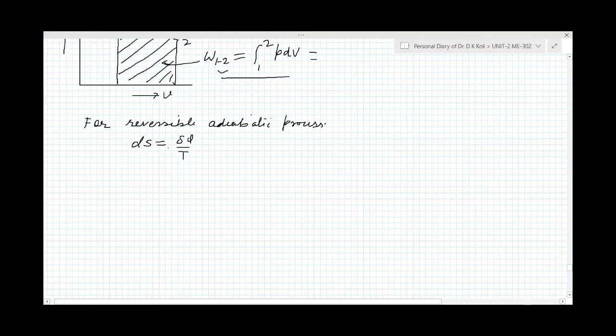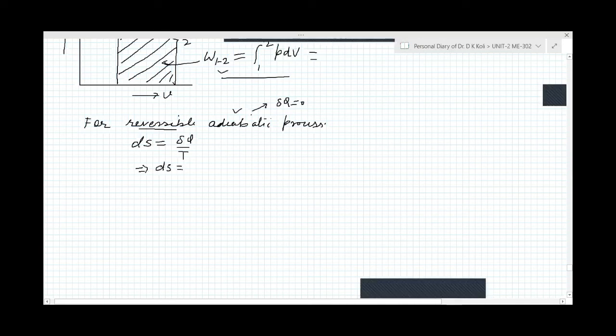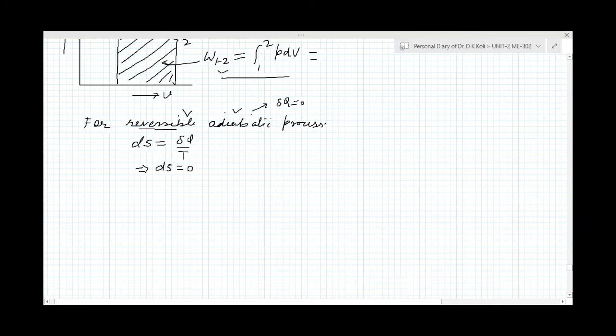Because the equality sign is used for the reversible process, and because the process is adiabatic, for an adiabatic process we know that del q equals 0. So ds will be equal to 0 if the process is reversible as well as adiabatic. ds equal to 0 means the change of entropy, s2 minus s1, equals 0.